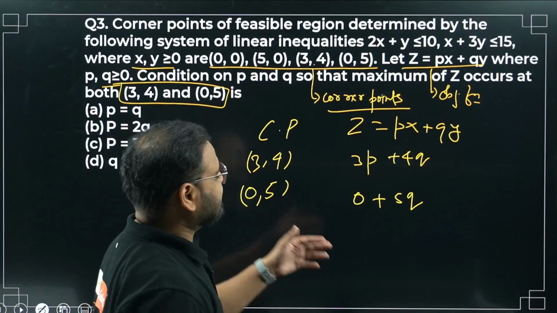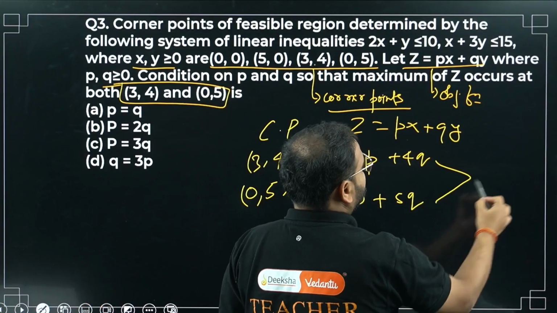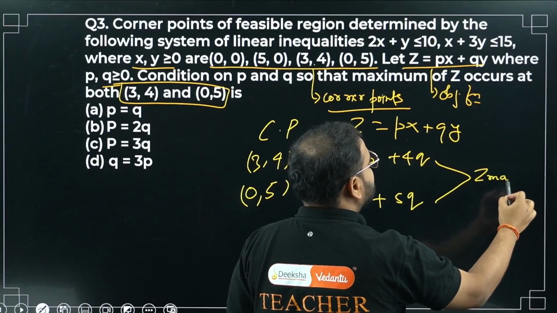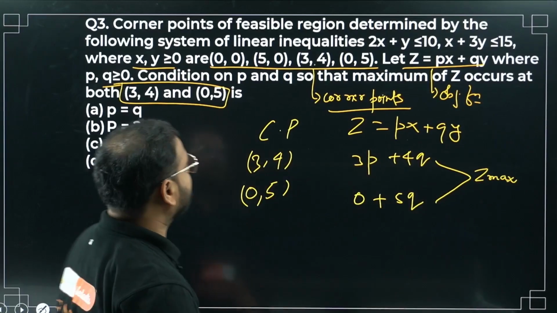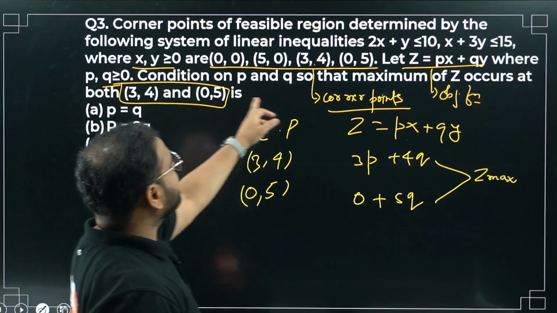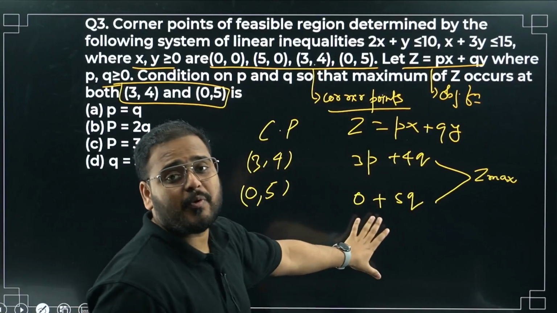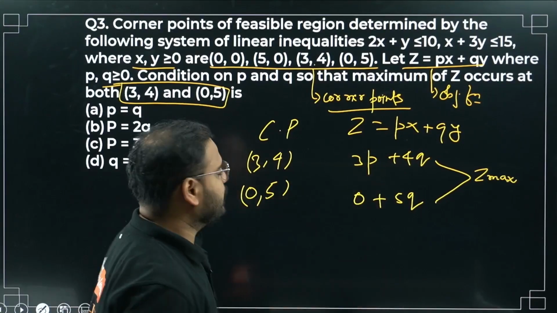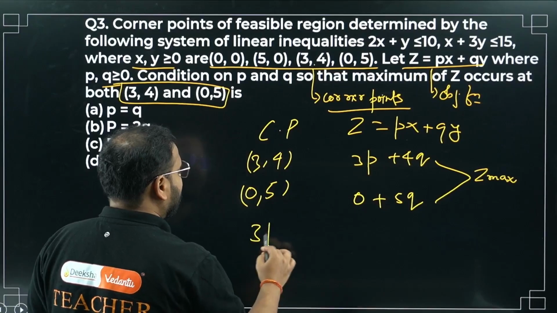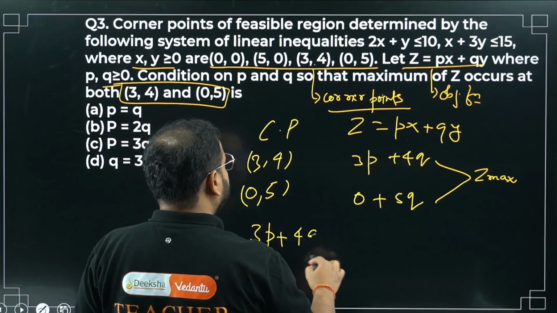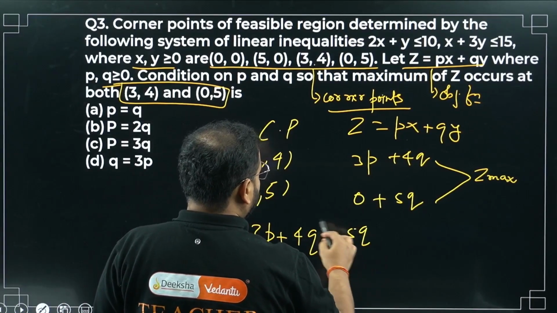They're saying both are maximum. What are these 2 points? These are both Z maxima, right? Both of the values are conditions on P and Q so that the maximum occurs at these 2 points, means both these values are maxima values. So they have to be equal. Please equate it. Bring this over here.